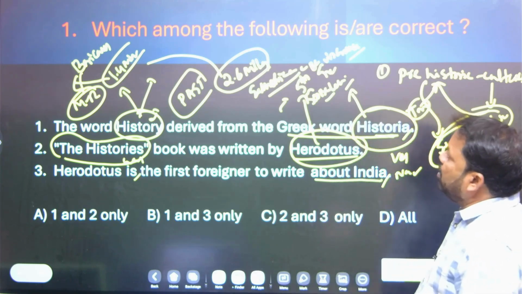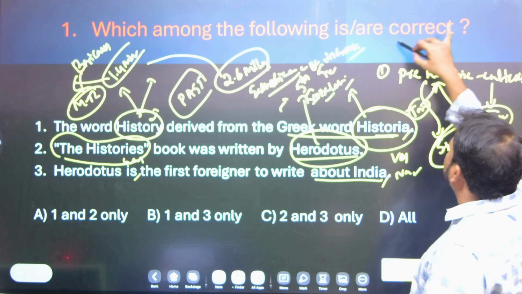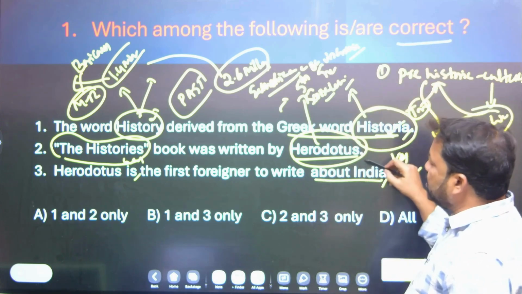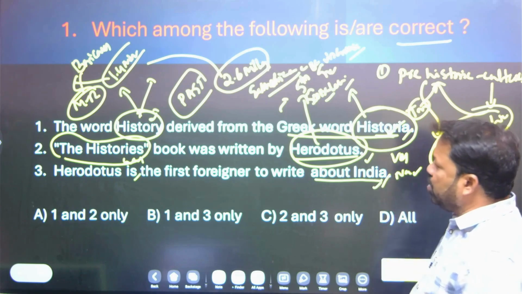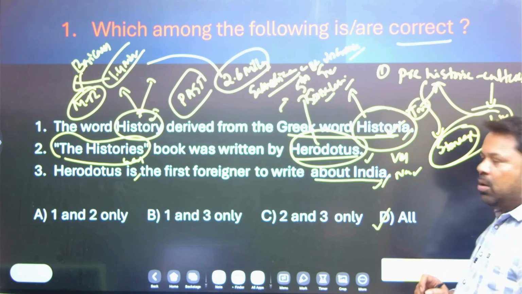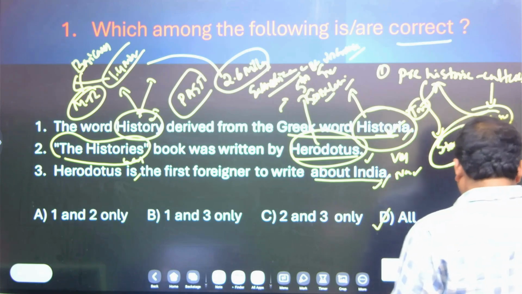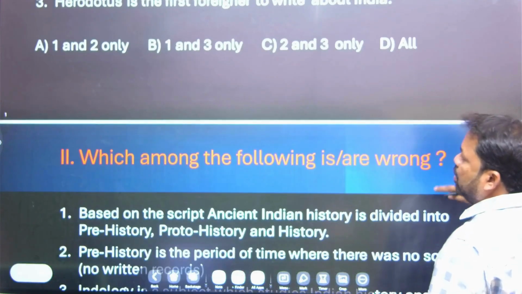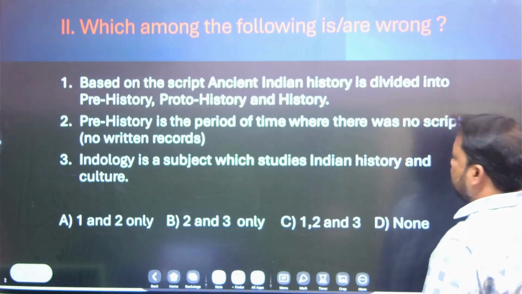And see, the question is, which among the following is/are correct? What is the correct statement? The first statement is right, the second statement is right, and the third statement is right. What is your answer? Your answer is D, all. Let's move to the second question.